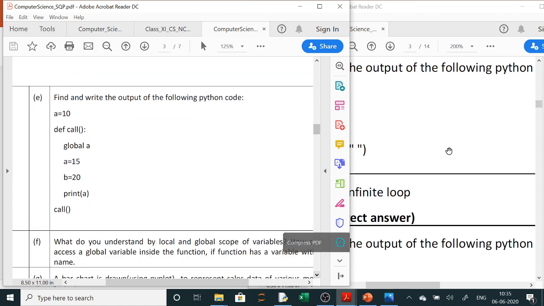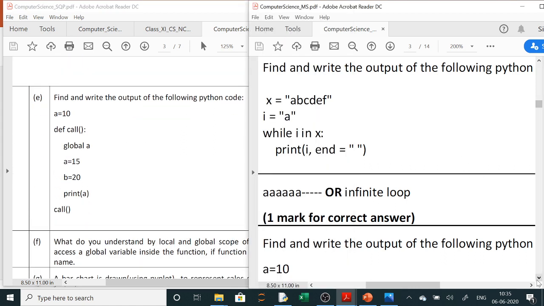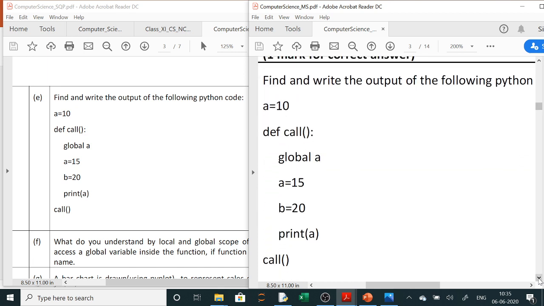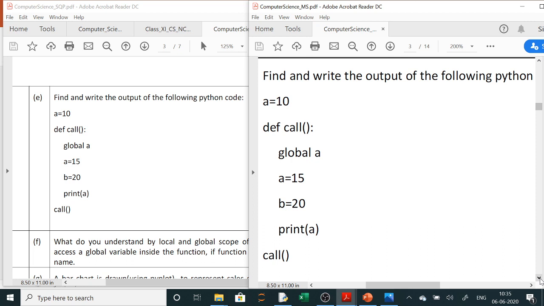Now the next question is example of global and local. Now here you all know that global can be used by all programs and local can be used only by that program in which it is declared. Now a is declared outside, globally it is declared 10. So value of a is 10. But inside this we have declared global a as 15 here.